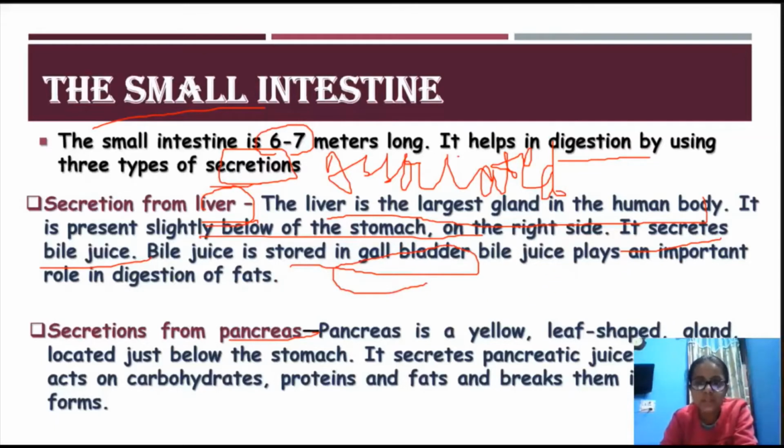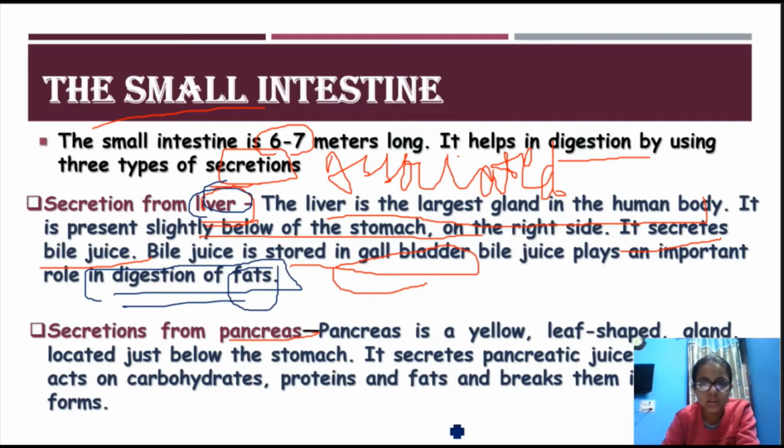Bile juice plays an important role in the digestion of fats. Means this bile juice, which is secreted from the liver and stored in the gallbladder, helps in the digestion of fats. This is the most important thing, okay.